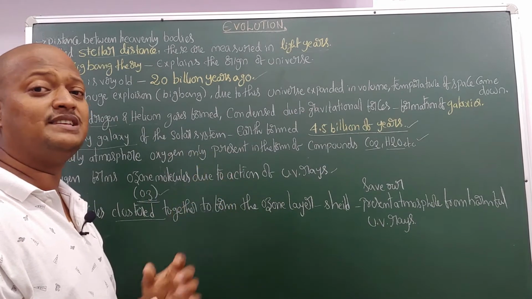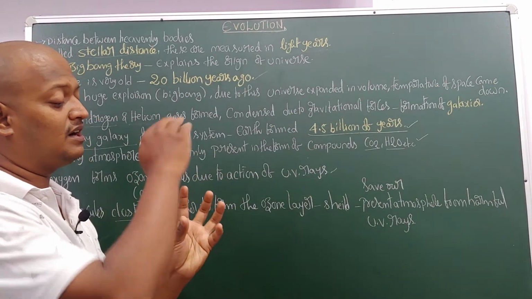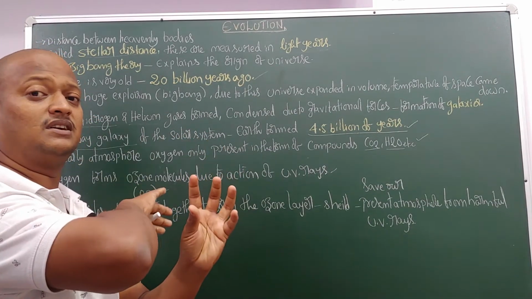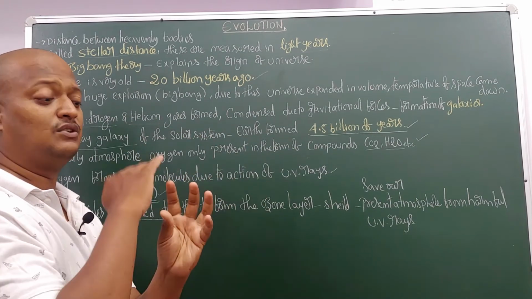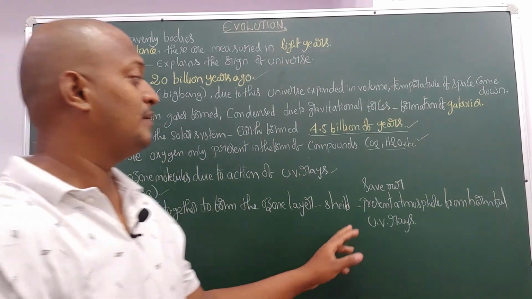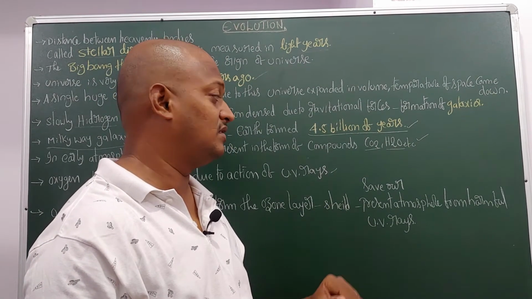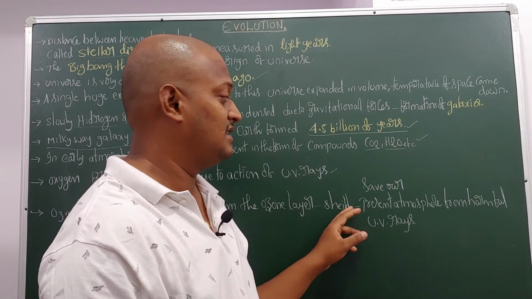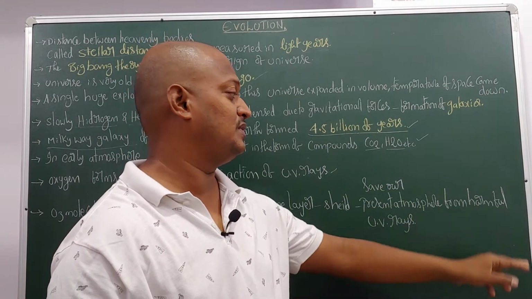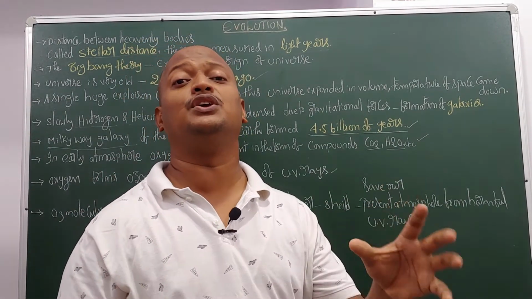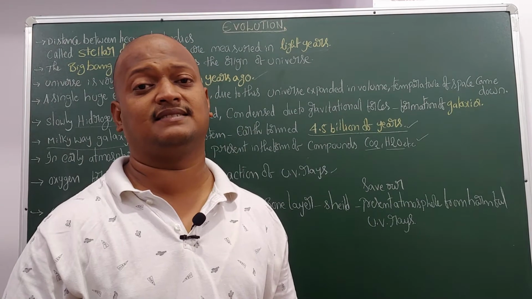So what is the ozone layer? The ozone layer covers the whole earth. It's a shield to the earth. For what purpose? To save our present atmosphere from harmful ultraviolet rays.